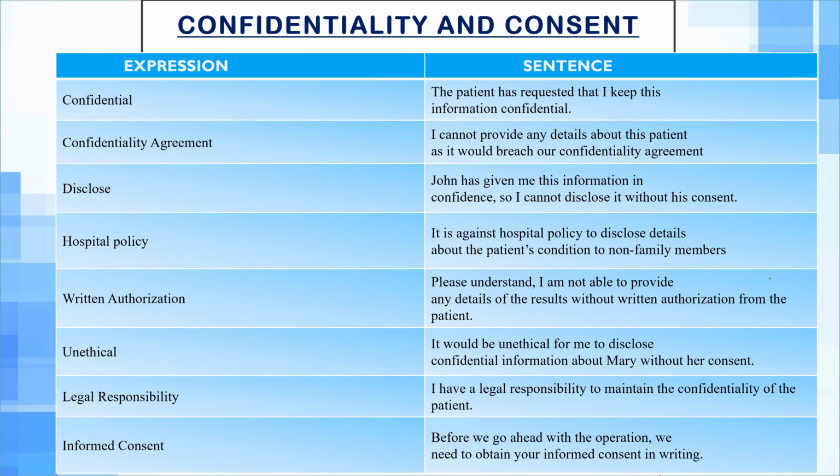Next is confidentiality agreement. I cannot provide any details about this patient as it would breach our confidentiality agreement. A confidentiality agreement is signed in that situation by the patient and the doctor as well. And next one is disclose. Sometimes John has given me information in confidence, so I cannot disclose it without his consent. These are all the words and expressions related to confidentiality and consent, and you can use them in the way I have put them on this table.